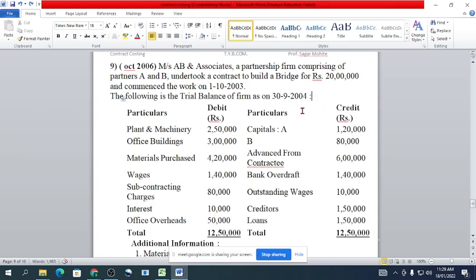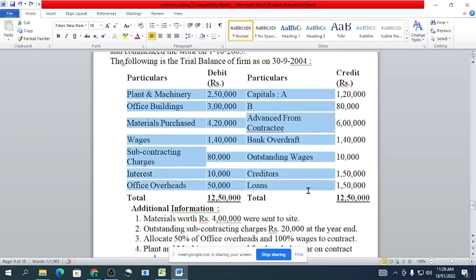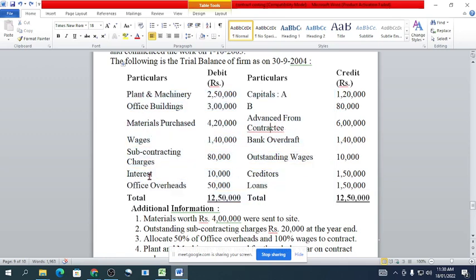Okay, 30th September 2004. So they have actually given us the trial balance on this date. So this is actually the accounting year ending date. Okay, so accounts will close on 30th September 2004. And they have provided the trial balance, and most of the items are assets and liabilities, and some of the expenses or income they have provided.